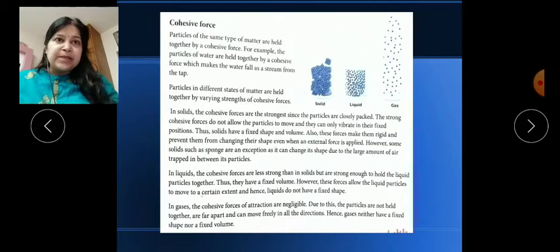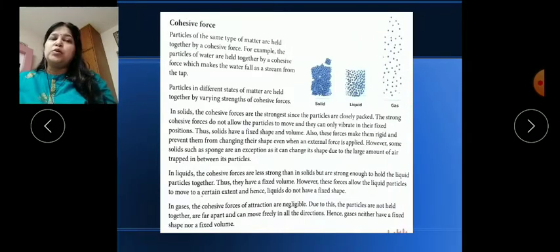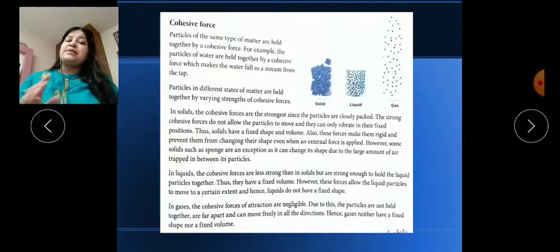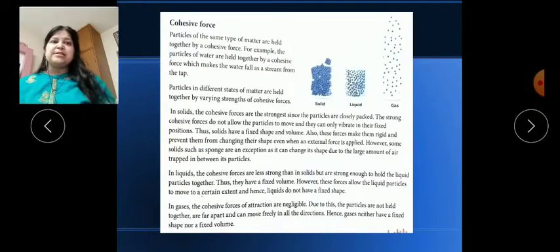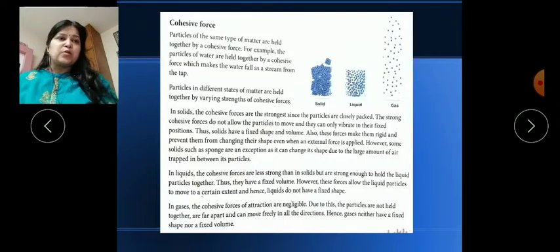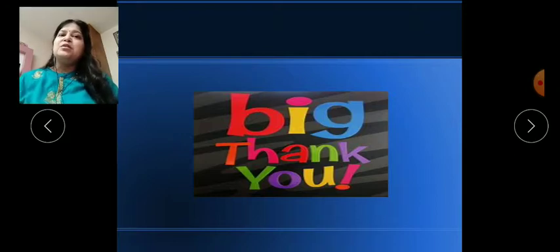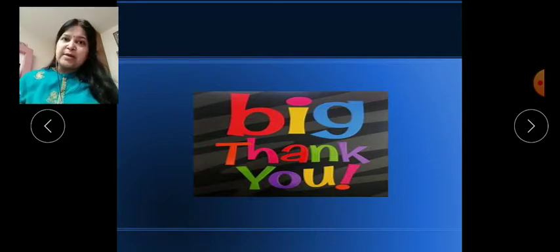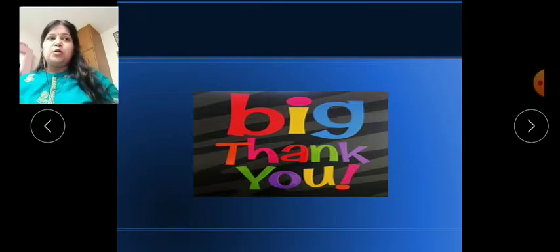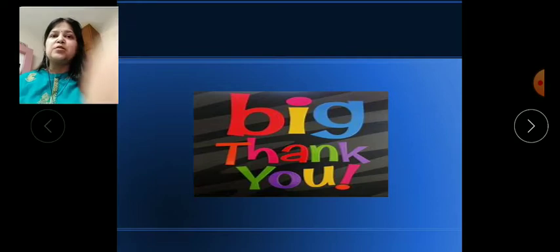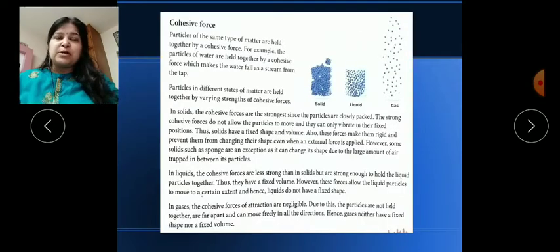So children, please go through this diagram and you can easily understand about the cohesive force. Remember always these three points related to solids, liquids and gases about this cohesive force. In my next video I will explain what is the effect of heat, when we apply heat to these different states of matter, what will happen. Till then, please read about cohesive force and Brownian motion.